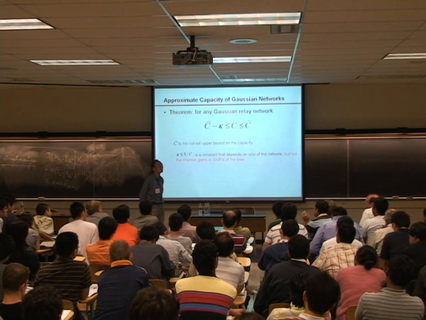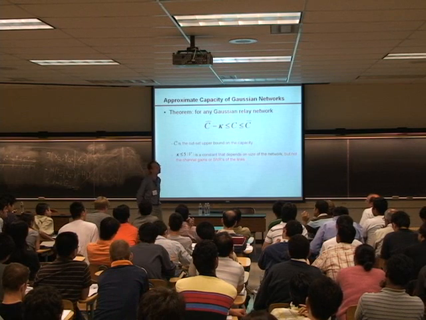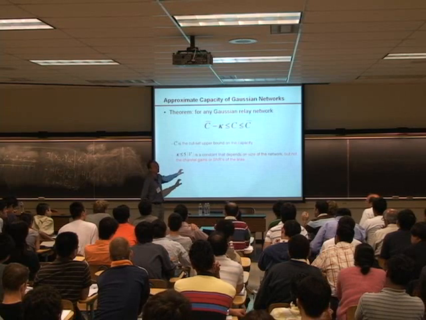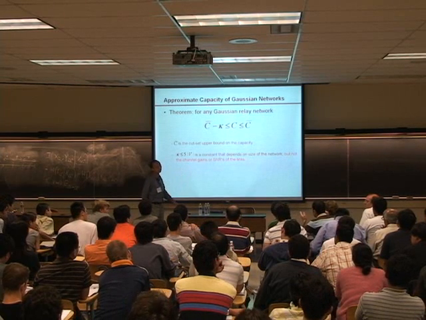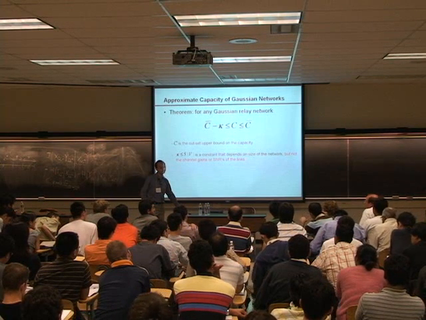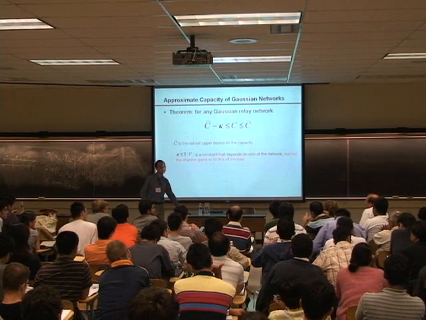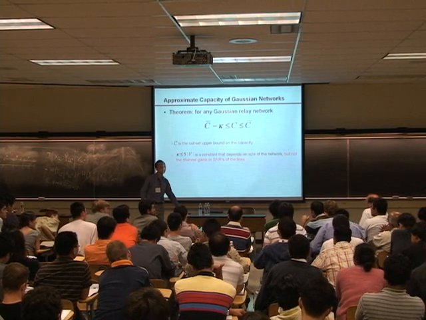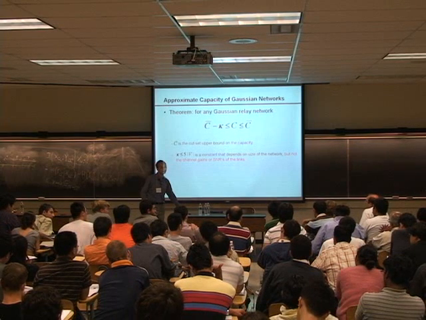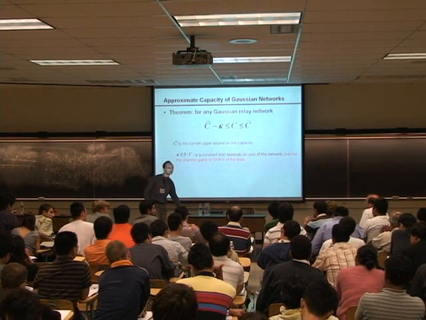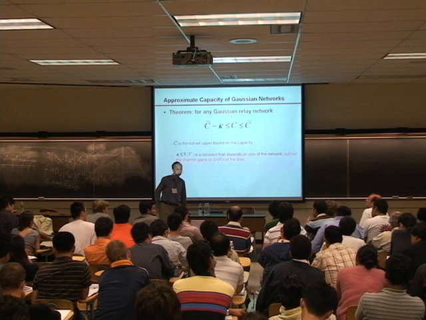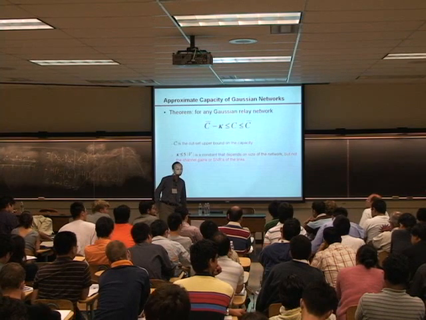Yeah, but that's the point of this kind of result, right? The point of this result is that as SNR goes to infinity, this gap is fixed, independent of the SNR. If you look at this result asymptotically, then it seems that this is the exact capacity, because instead of extending your network in the time dimension, you can always extend it in the space dimension.